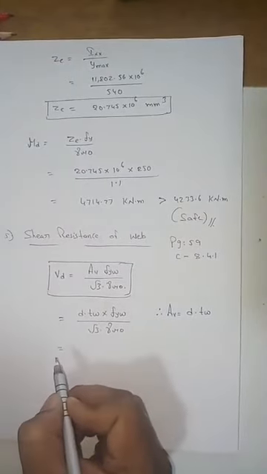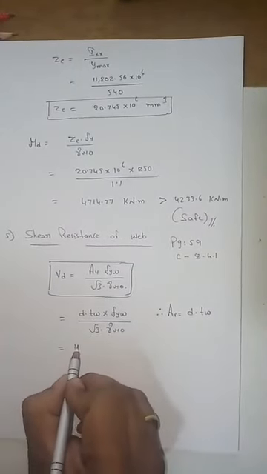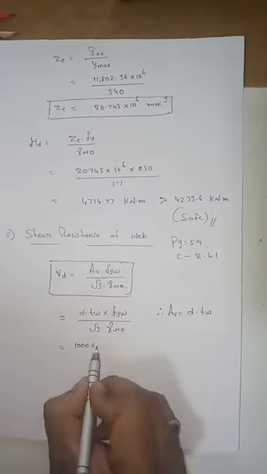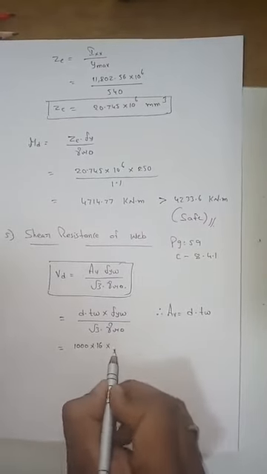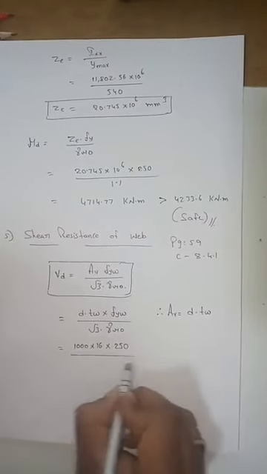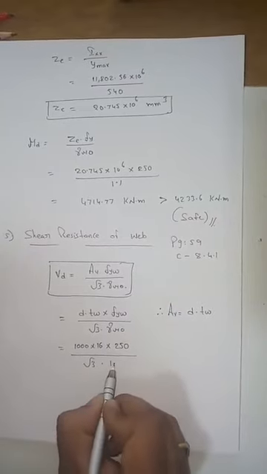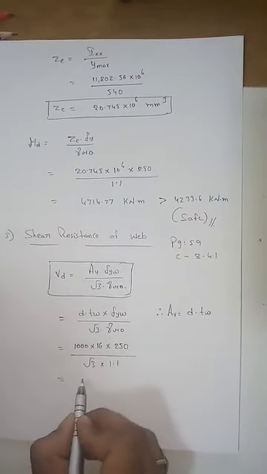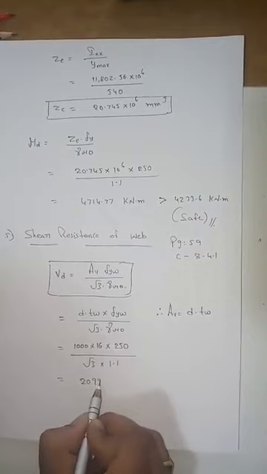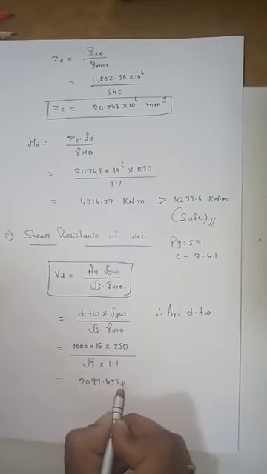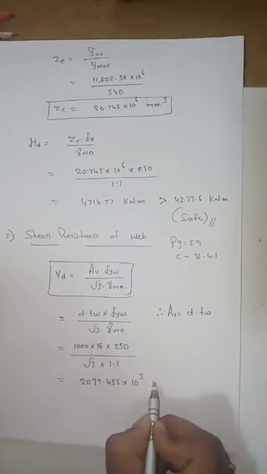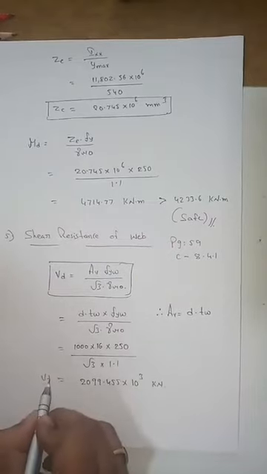What is D? 1 meter. What is thickness of the web? 16 mm. What is yield strength of the web? 250. Root 3 into 1.1. Calculate the value. 2099.455 into 10 power 3 kilonewton. So this is your Vd value.